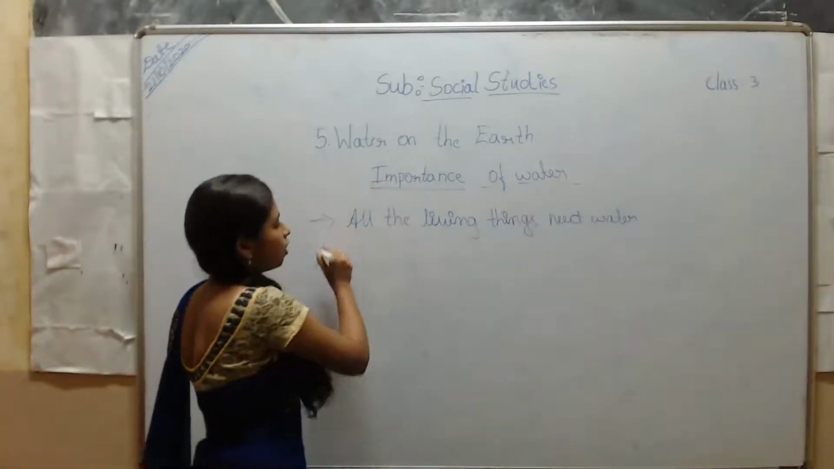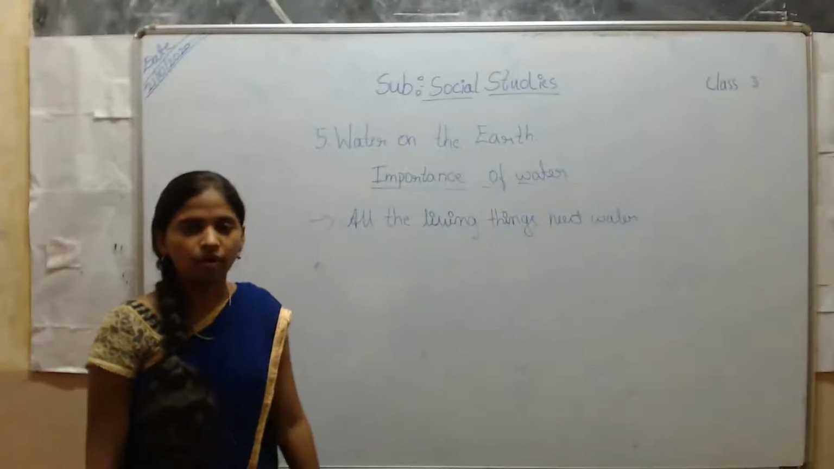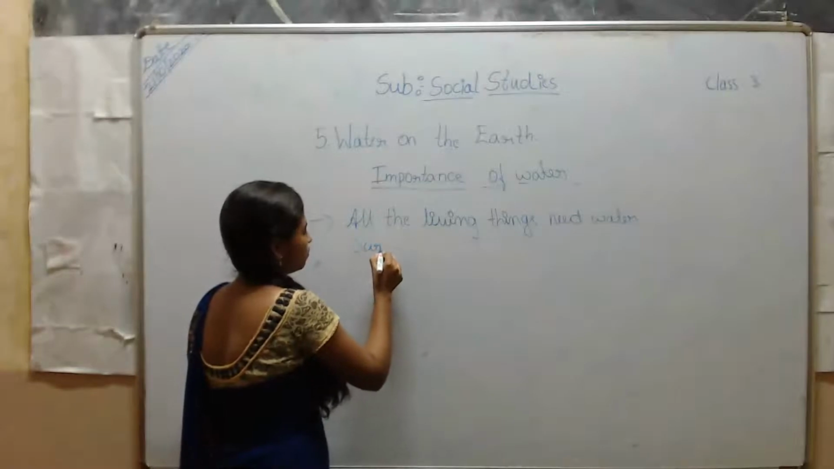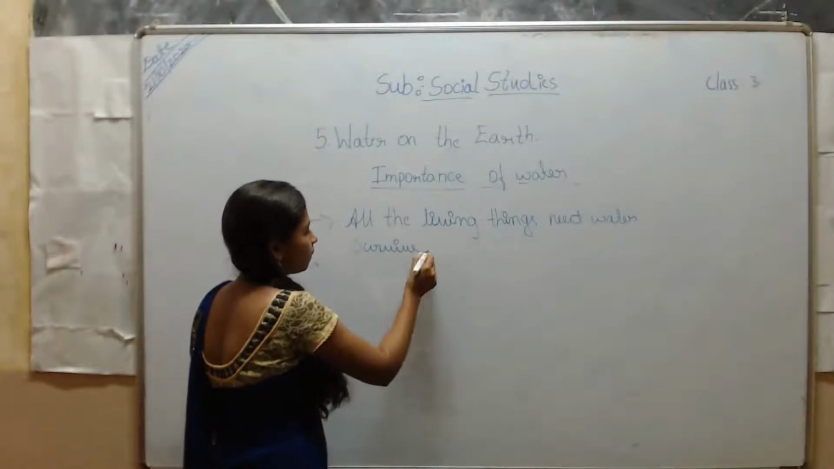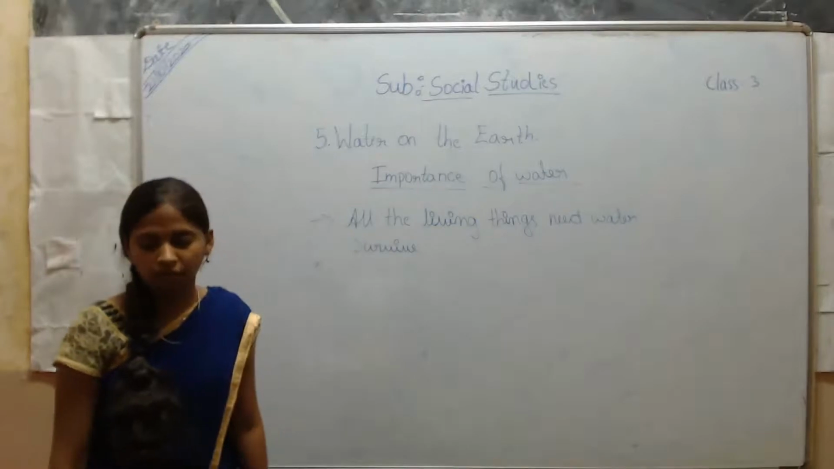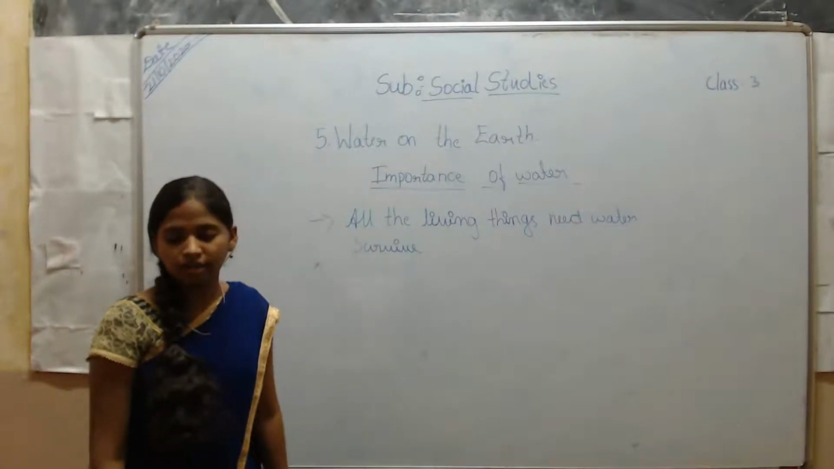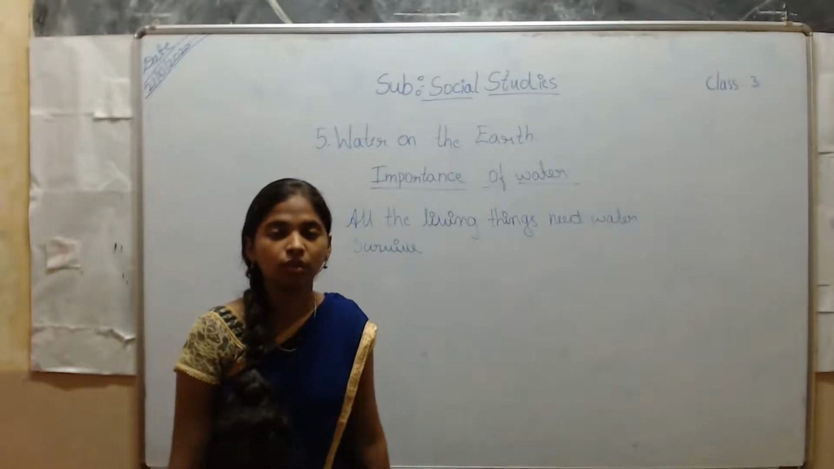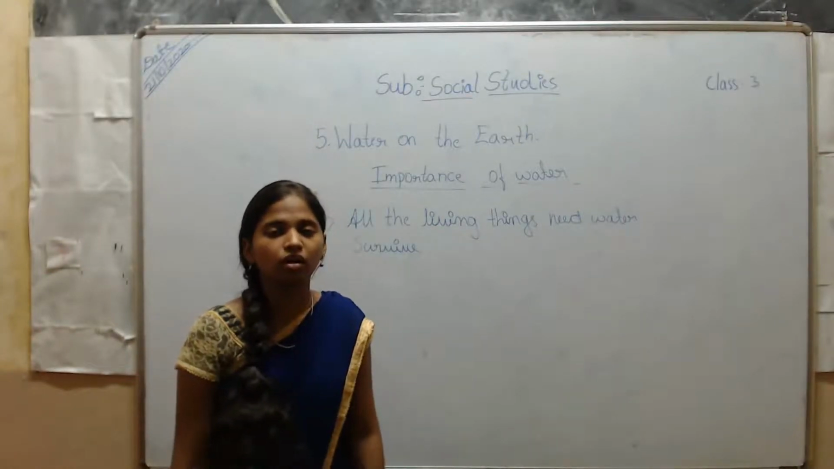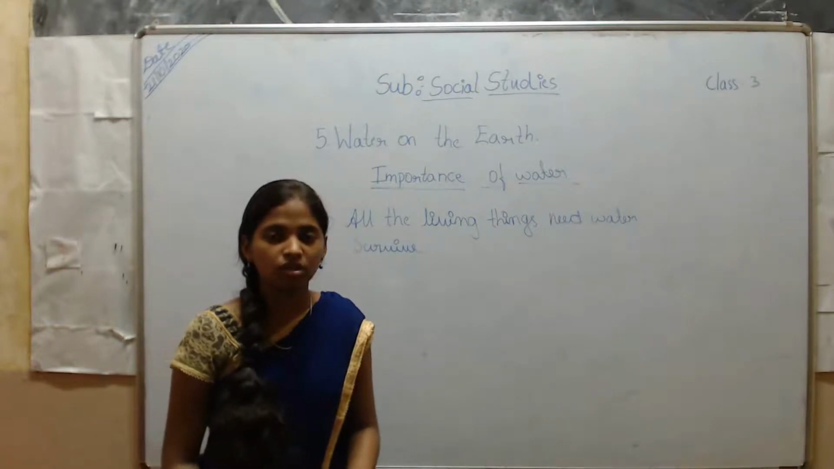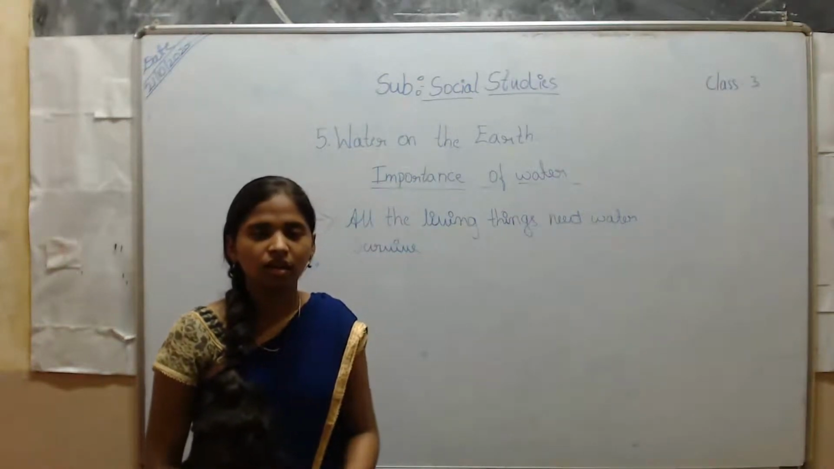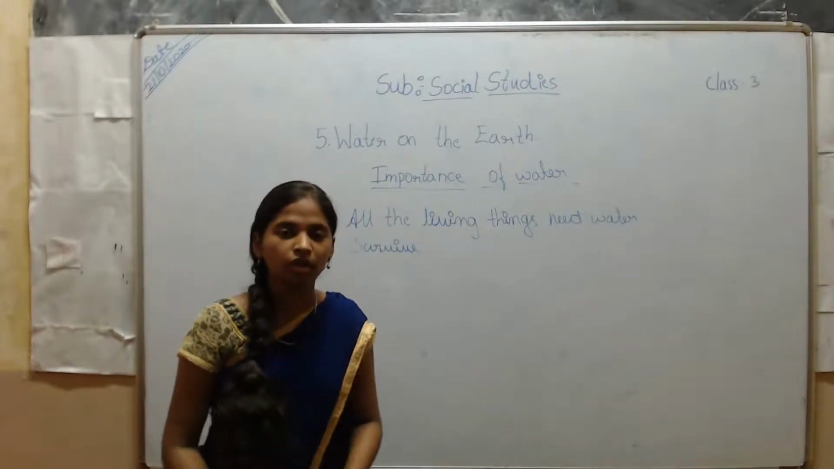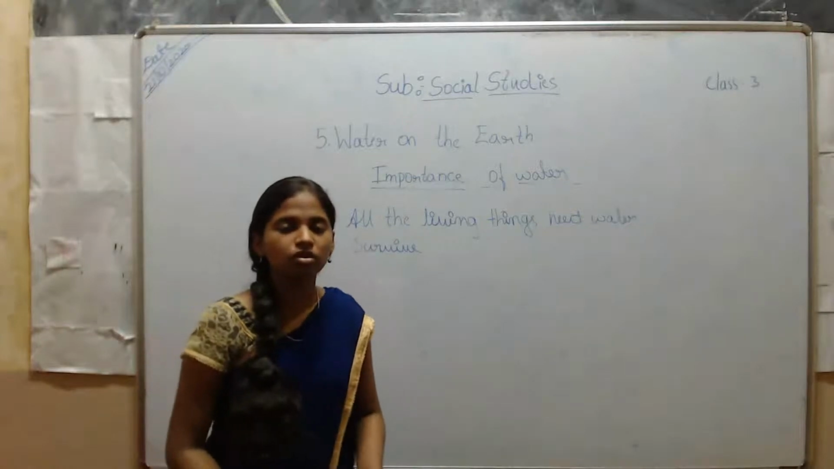Yes, the first one is all the living things need water to survive. If we want to survive, we want water, and what else do we want? We want air. And apart from drinking, water is used for... apart from drinking, for which things do you use the water? Yes, you use it for cooking, washing clothes, washing utensils, and for watering the plants. Everything you will use water for.